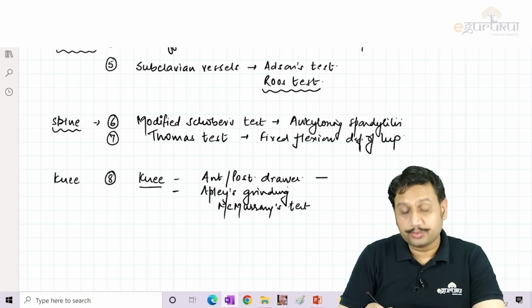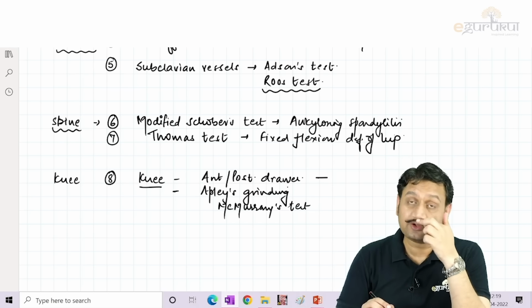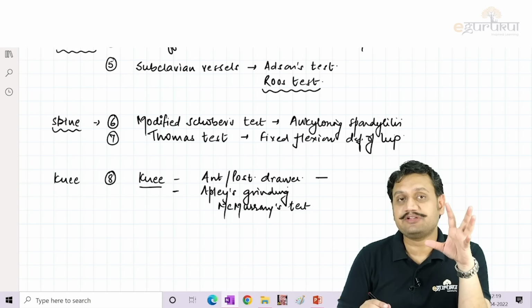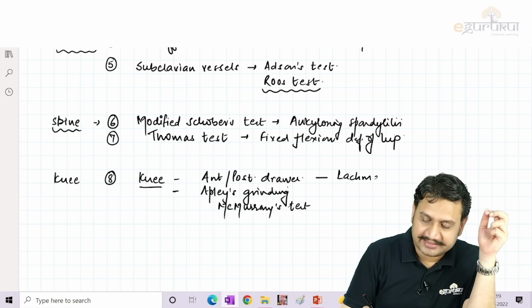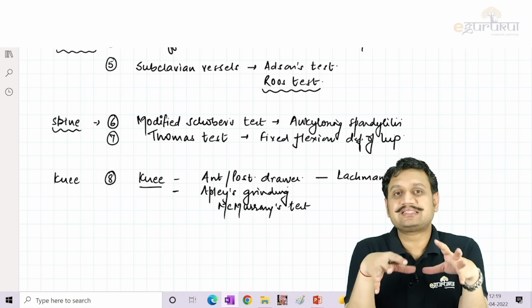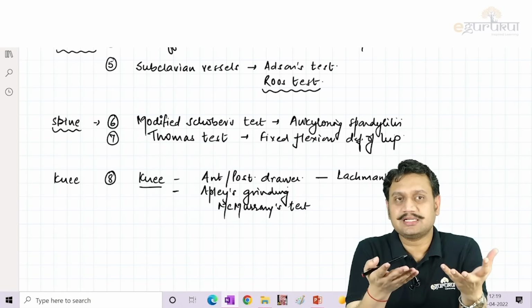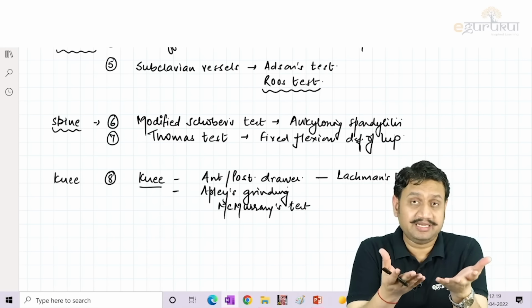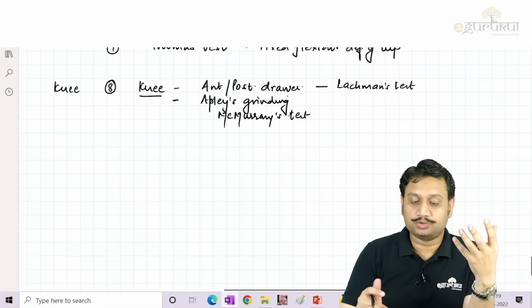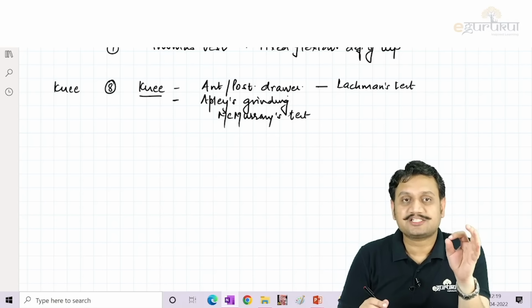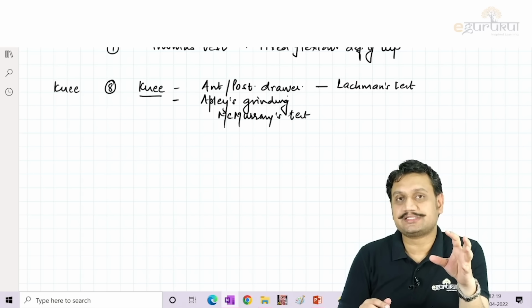When you're doing the anterior drawer and posterior drawer, you know that you have to do that with 90 degrees of knee flexion. But for acute cases, the test of choice for ACL is Lachman's test. The videos of these tests, guys, I have already uploaded on the channel. You can directly see them. I believe you already know about them, but if you wish to see how to do them again, just go through them. So anterior posterior drawer, Lachman, grinding and the McMurray's test.